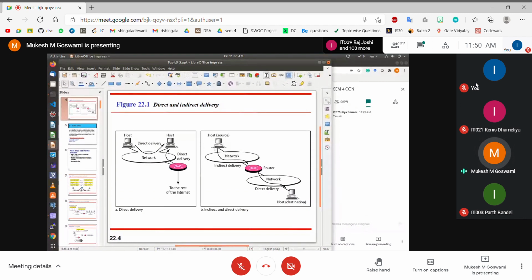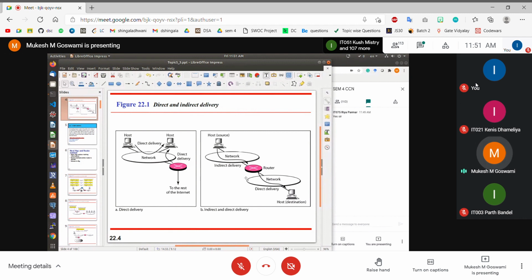However, if the source and destination devices are not in the same network, then the communication between the two devices happens indirectly. That is, the source and the destination devices are on different networks. So the source device has to find the most appropriate next hop device to whom it could send the packet, in such a way that the next hop device will in turn forward that packet to the destination device. For example, in this case, the source and the destination devices are on different networks, so the source device decides to forward the packet to the intermediate router, and the intermediate router will in turn forward that packet to the destination device. This kind of communication is called indirect communication between devices, right?